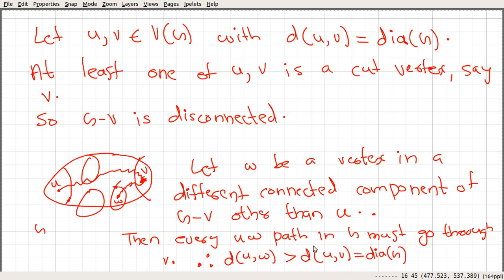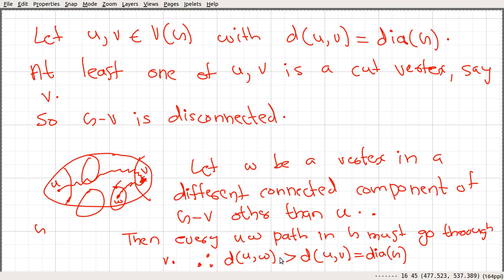Here we arrived at a statement that says the distance between u and w is greater than the distance between u and v, and these u and v are two peripheral vertices at the maximum distance, because the distance between them is equal to the diameter.